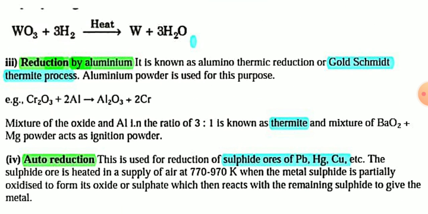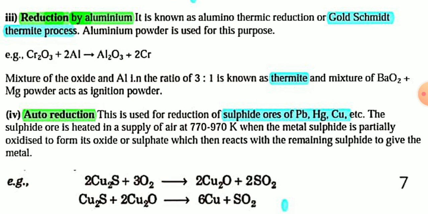The next method of reduction is reduction by aluminum. In this method, an ore is reduced by a highly reactive metal. A metal oxide is reduced by another metal. For example, chromium oxide is reduced by aluminum to give aluminum oxide and chromium metal. This method is also called the Goldschmidt thermit process, and in this method aluminum powder is used as reducing agent.